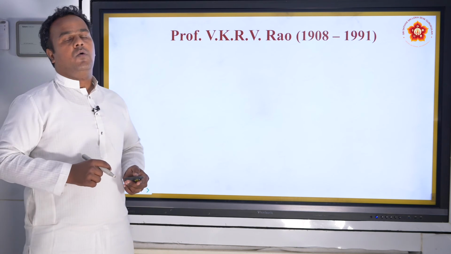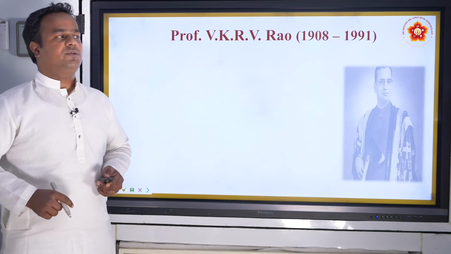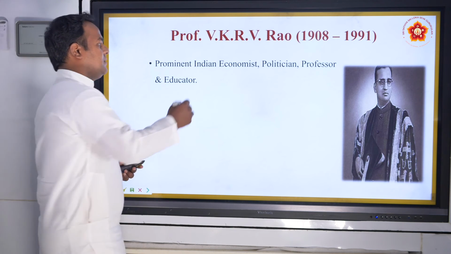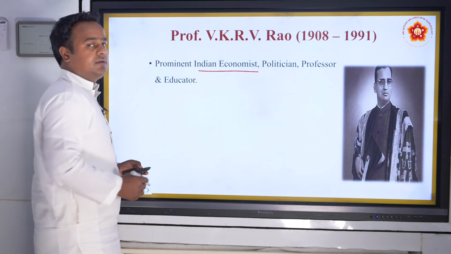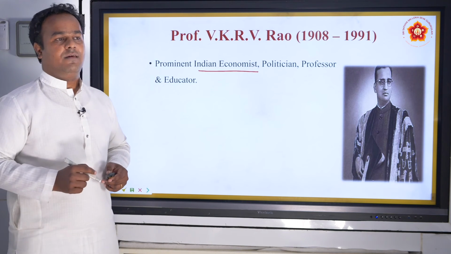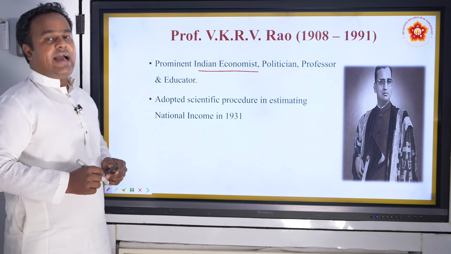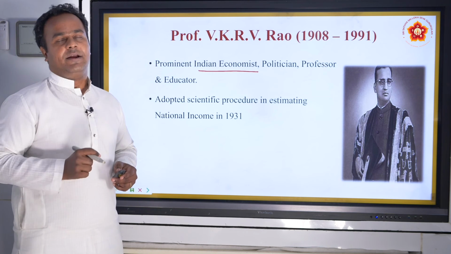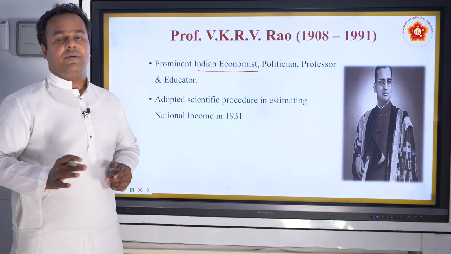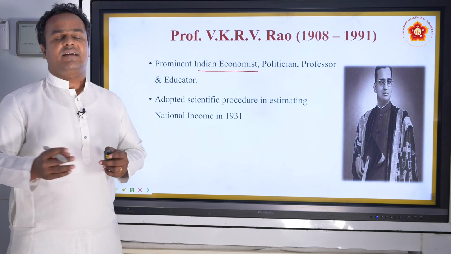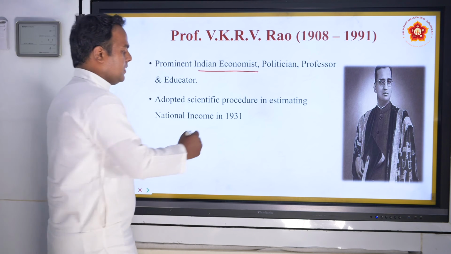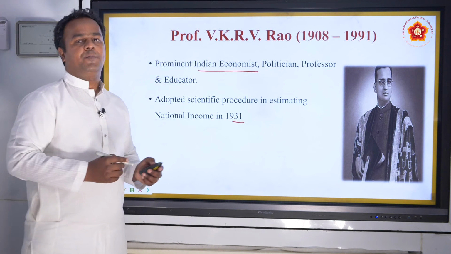Another economist who actually contributed to the freedom struggle was V.K.R.V. Rao. He was an Indian economist and a politician. Most importantly, he was an educator. He was a professor. And he actually came up with a scientific estimate. Dadabhai Naoroji's estimates were very rough estimates, and V.K.R.V. Rao's were scientific estimates using statistical and mathematical techniques in the year 1931.